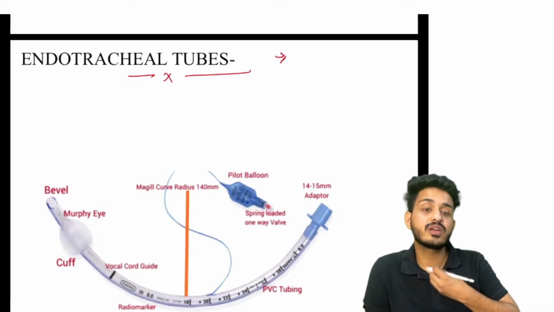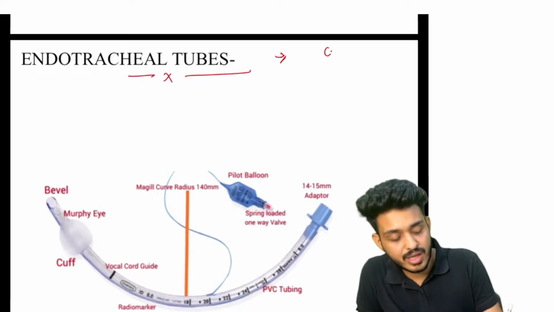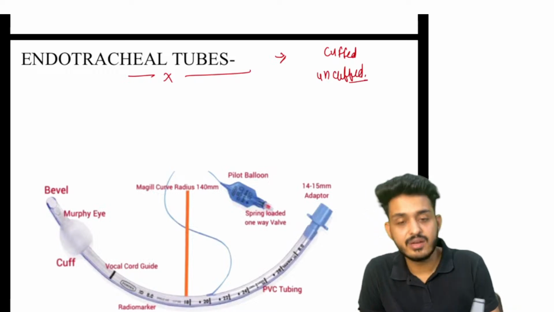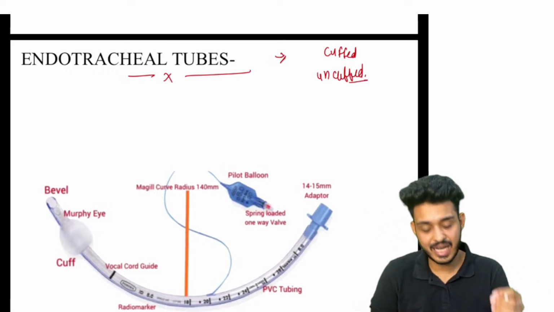So these tubes are going into the trachea. We are having two types of endotracheal tube: we are having cuffed tube and we are having uncuffed tube.